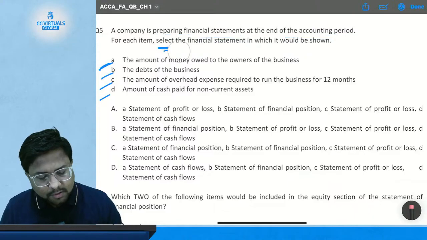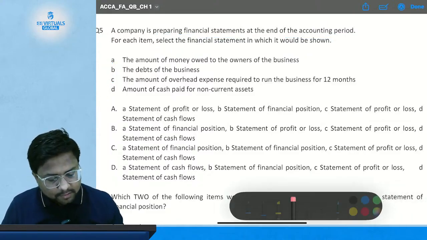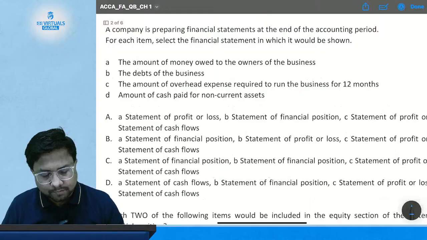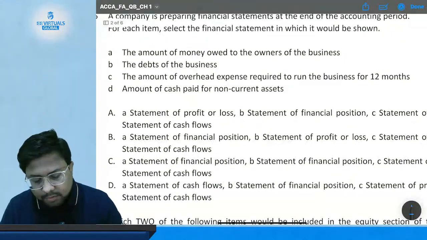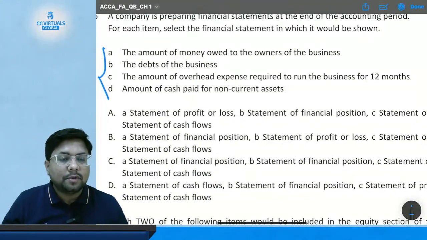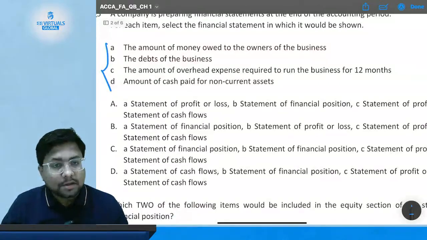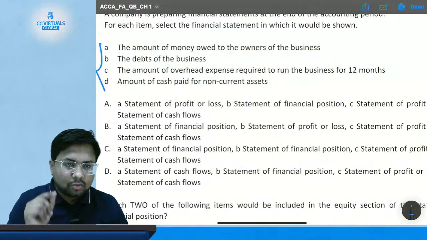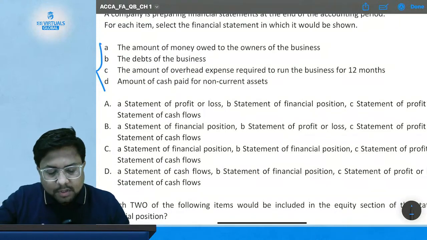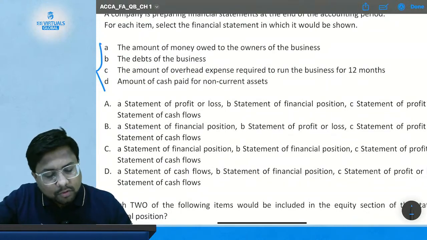Let's start solving the question and check whether the answer is correct or not. We have to choose which of the following items will be shown in which statement. Statement 1, the amount of money owed to the owners of the business.